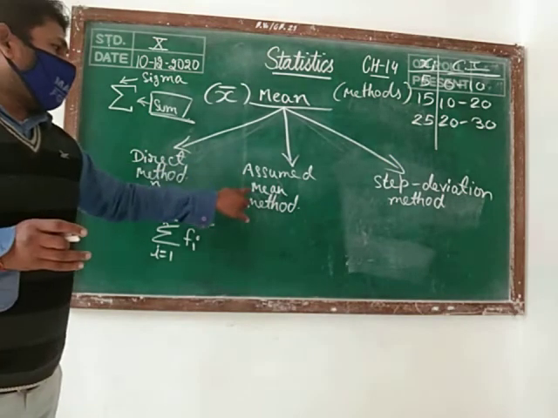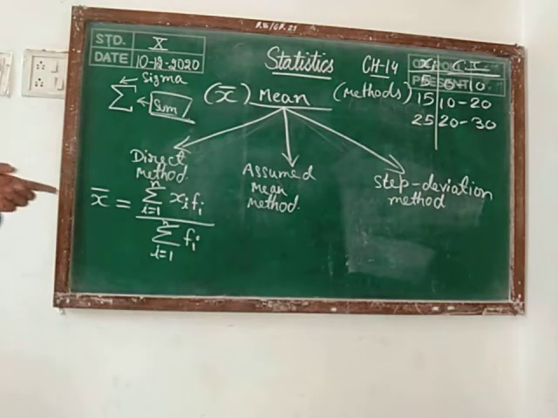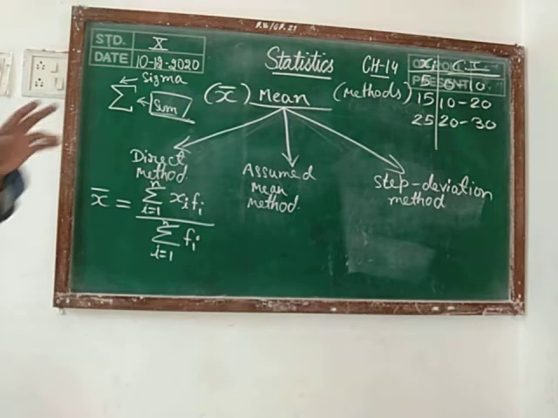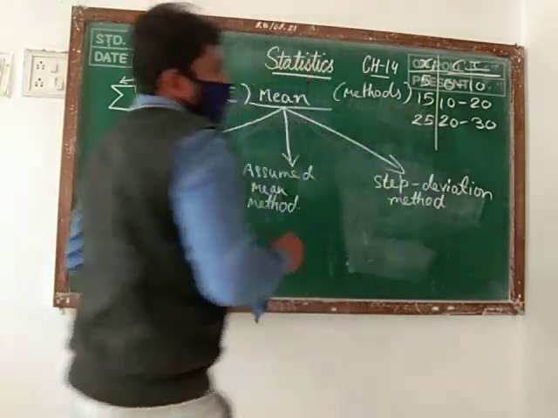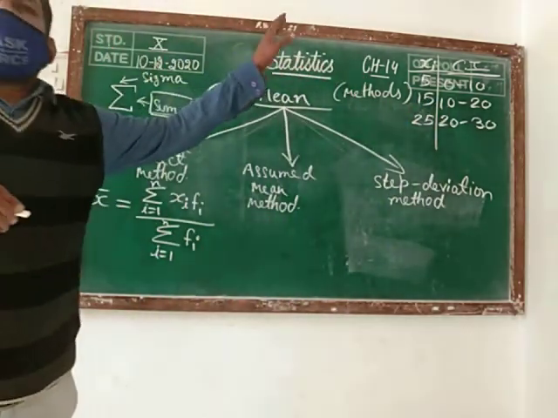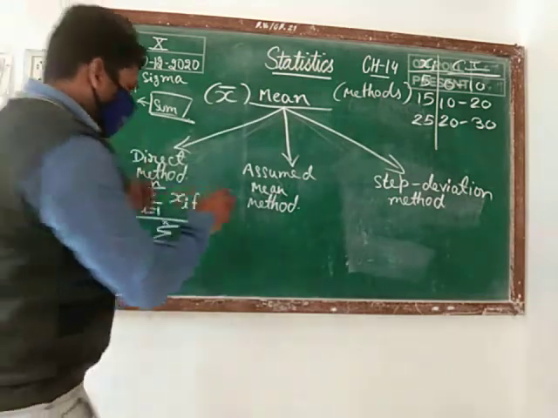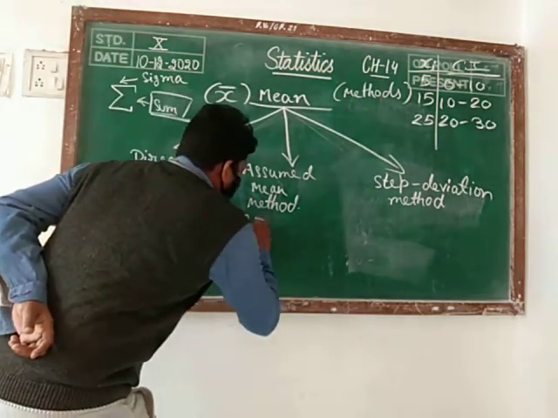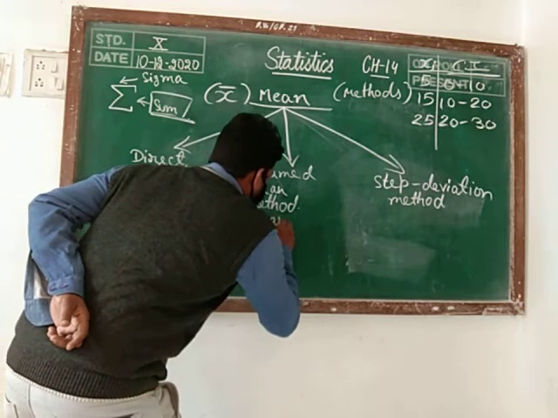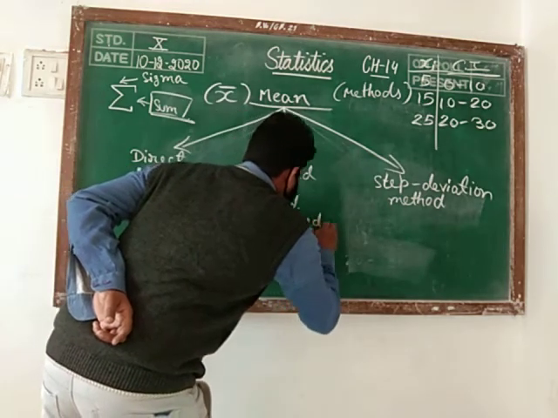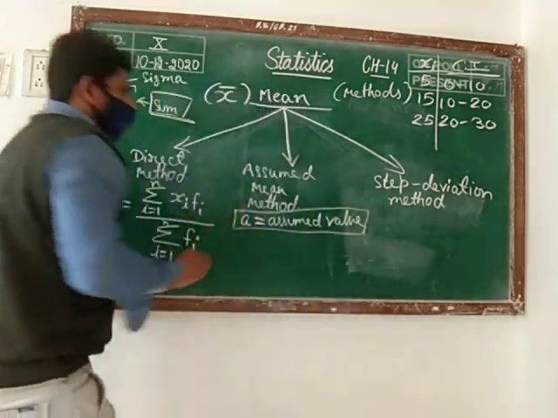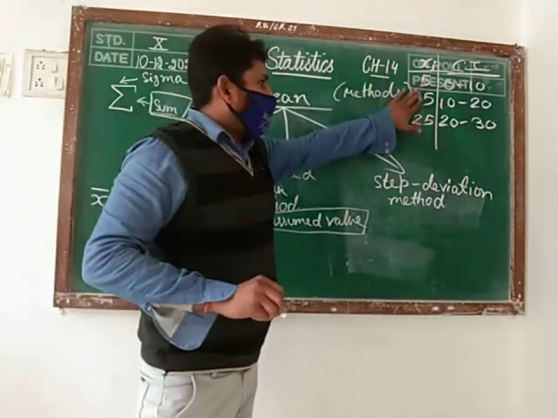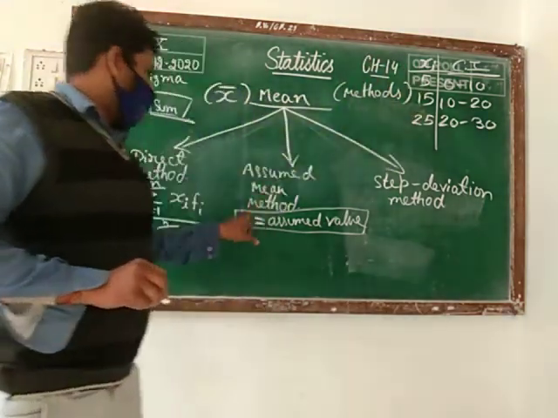Then the second one we have is the assumed mean method, and in this method we are going to assume or fix some value, and that value we are choosing from the class mark xi. Here we are getting the values of xi, and out of these you may take any value as a. We are representing that value by a. A we are calling the assumed value. First of all, we have to find class mark. Then out of these values you may take any value as a.